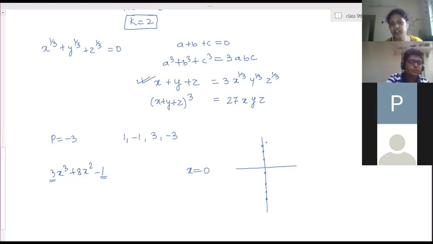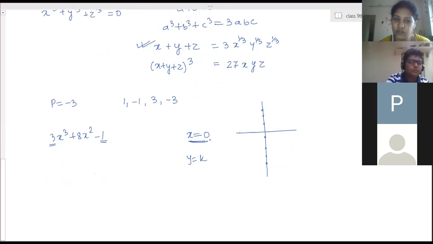For all the coordinates present on the y-axis, the common thing is that the x value is 0. Therefore the equation is x equals 0. For the x-axis, it's y equals 0, because every point on the x-axis has a y value of 0. A line parallel to the x-axis is y equals k. Yeah, that's what I was asking.